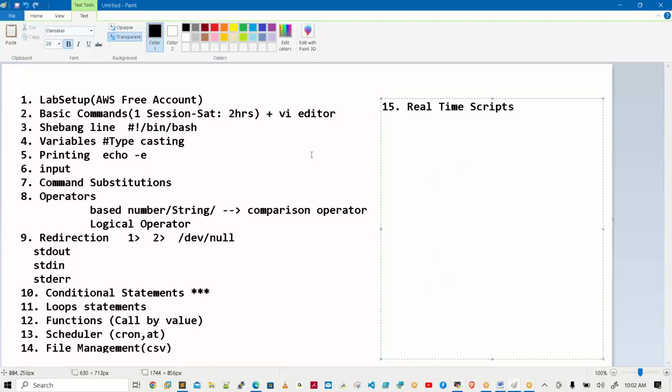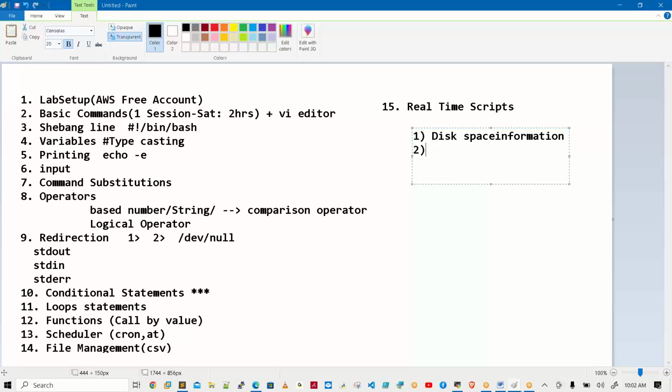We will start this area. Like in general, I am talking about a few of them. Disk space information, for example: how to write the script and how to get the alert, the mail command. Yes, how to get the alerts. Next, how to find out the inactive users. This is a scenario like inventory information. Yes, disabling the inactive users, sending a copy.